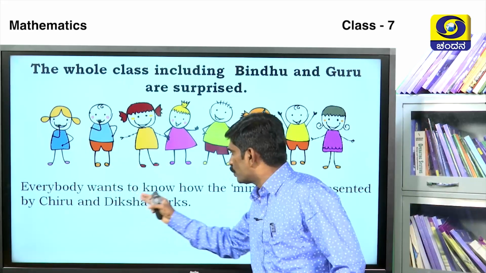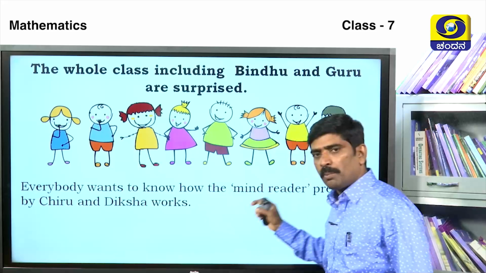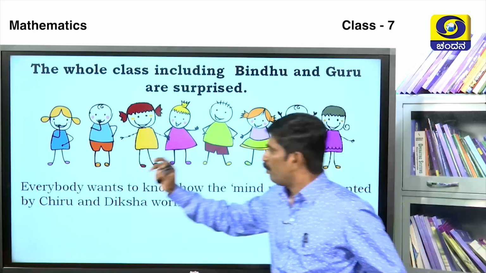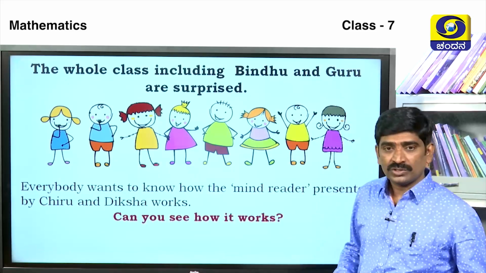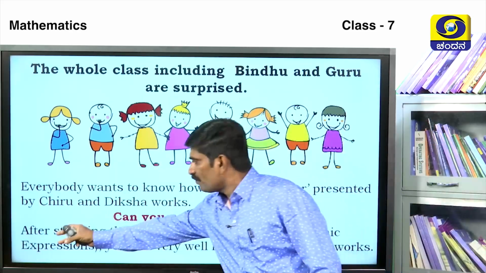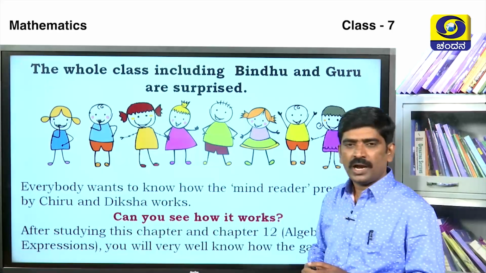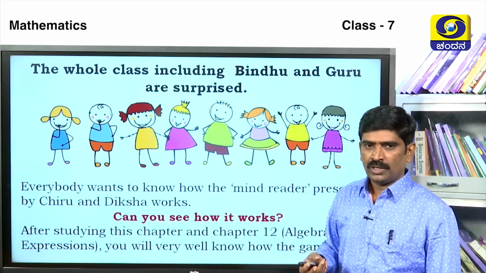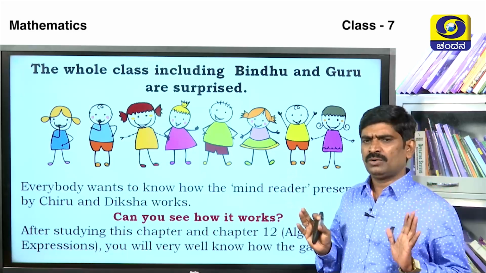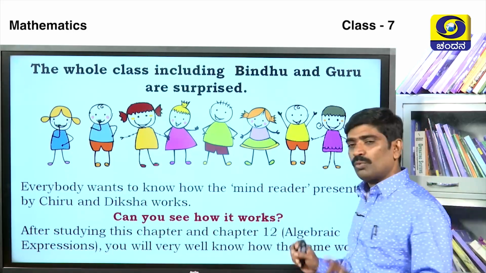Everybody wants to know how the Mind Reader presented by Chiru and Diksha works. Can you see how it works? After studying this chapter and the 12th chapter, algebraic expressions, you will know very well how the game works.